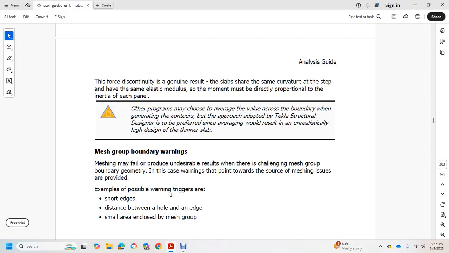Meshing may fail to produce a desirable result with a challenging mesh group or boundary geometry, in which case the points or source of the meshing issue are provided. For example, the possible warning triggers are short edge, the distance between hole and edge, and small area closed by mesh group.